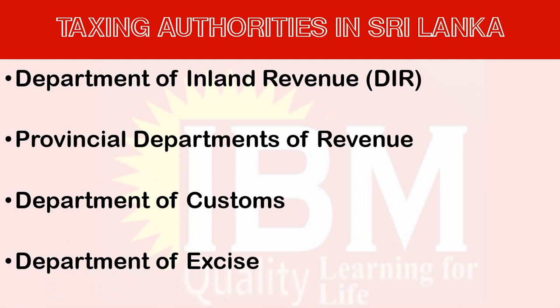And the Department of Excise, this is a very special department which is responsible for collecting the taxes on alcoholic products and tobacco. So, these are the primary taxing authorities in Sri Lanka.